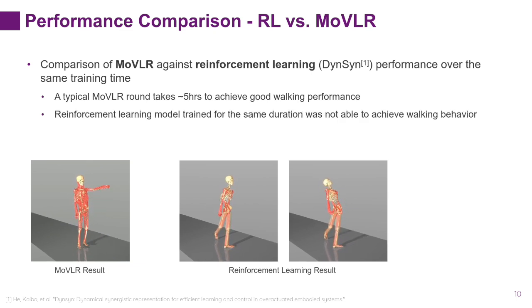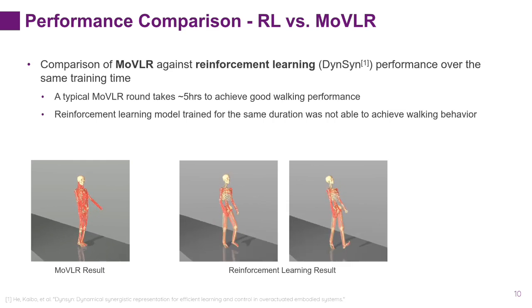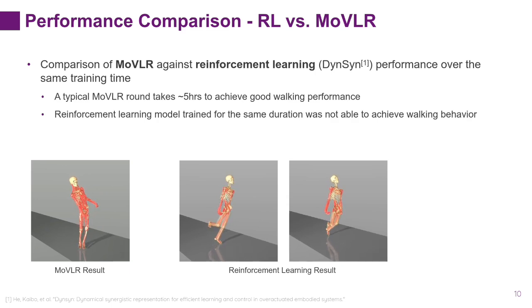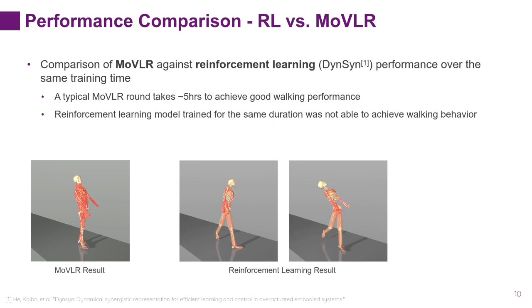In contrast, the reinforcement learning baseline trained for the same duration fails to reach comparable performance, exhibiting unstable gait patterns and poor task completion. This result highlights the sample efficiency and effectiveness of MoVLR, demonstrating how multimodal semantic feedback and language-guided reward refinement can substantially accelerate policy learning and improve motion quality.